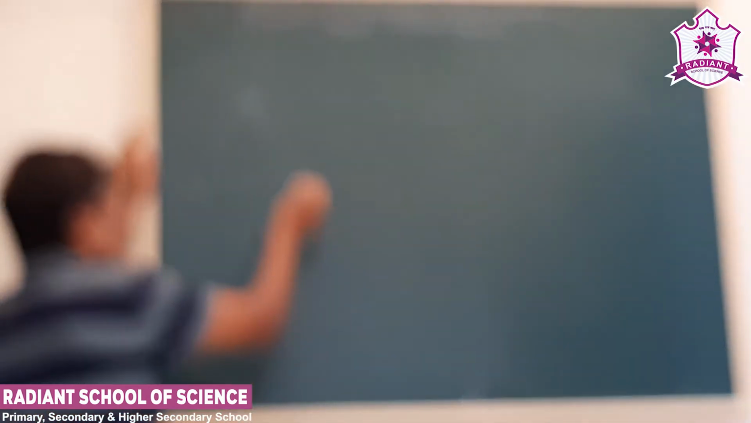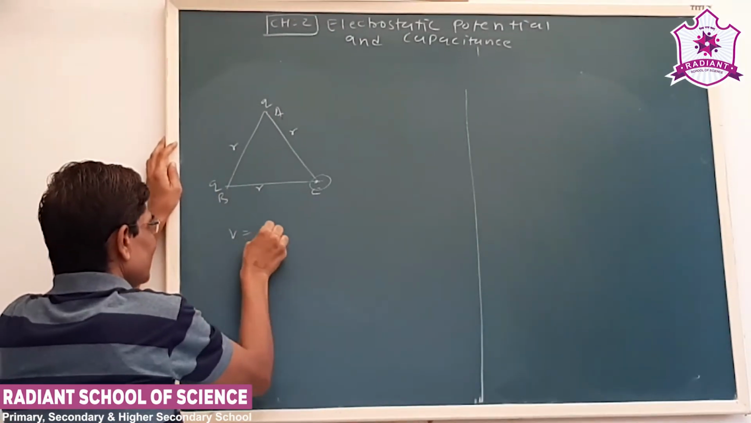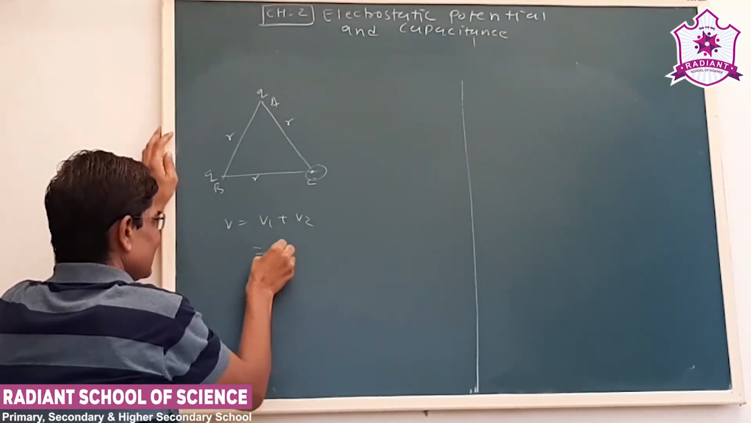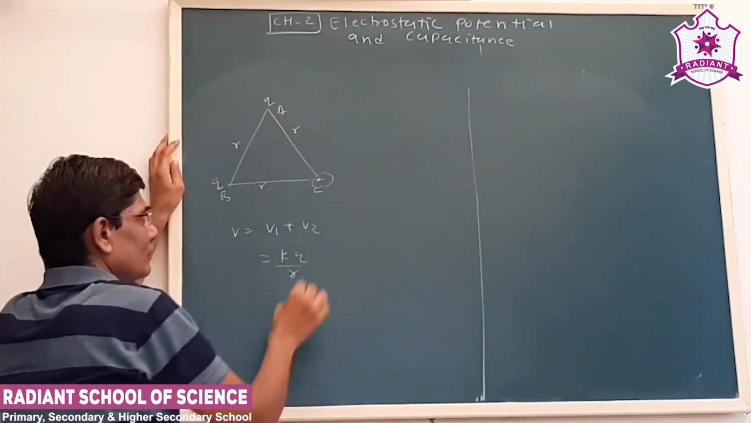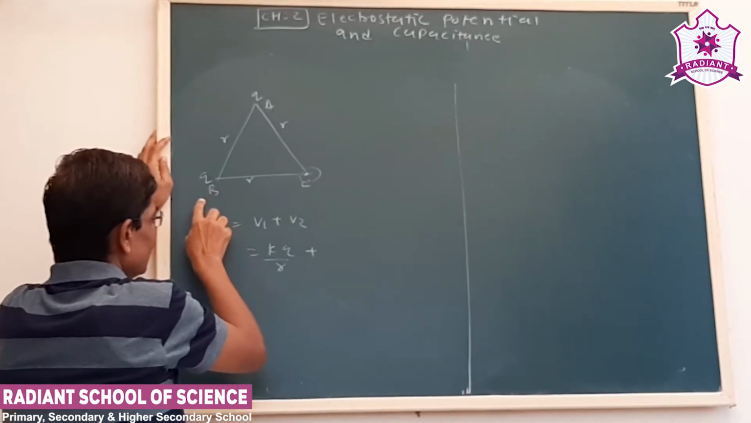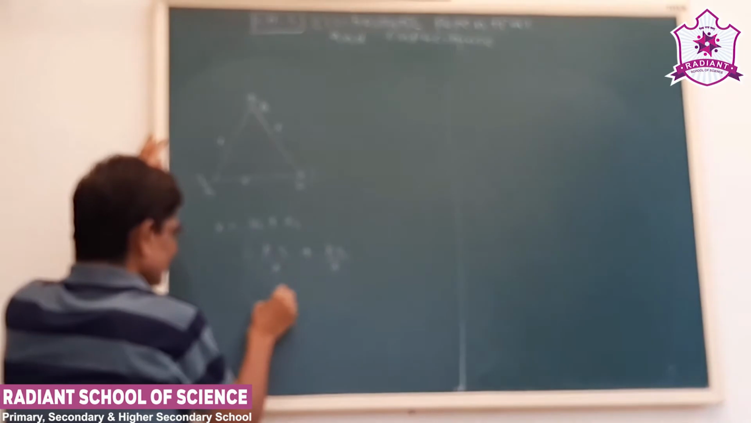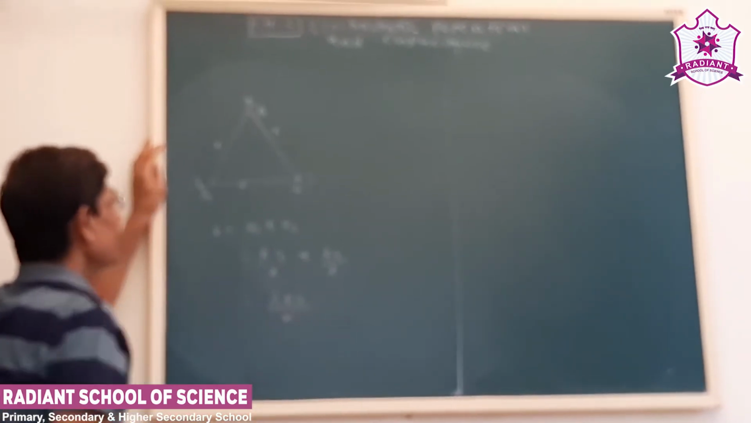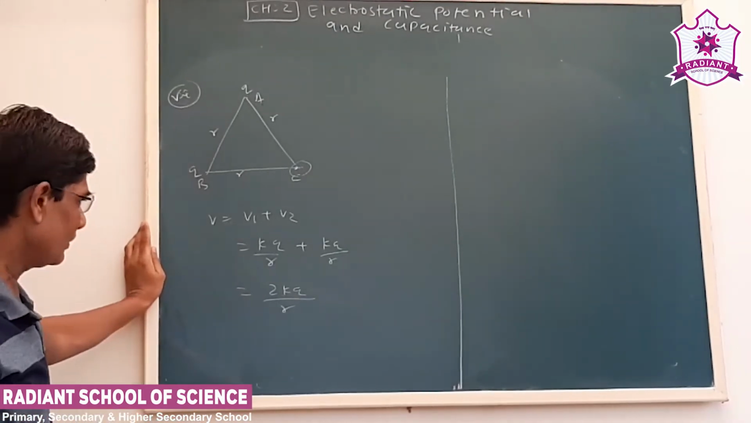We have to find out potential at C. Now, the potential is a scalar quantity. Here we have got two charges, so V is equal to V1 plus V2. That is KQ upon R. Now the distance between Q and our point C is R. Similarly, here also the distance between charge Q and C is R, so KQ by R. So that is 2KQ by R.